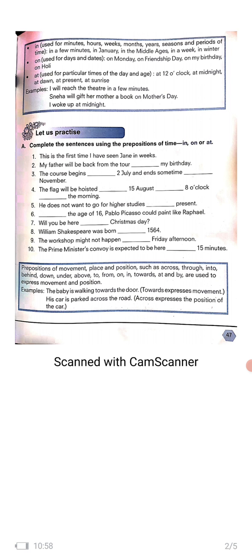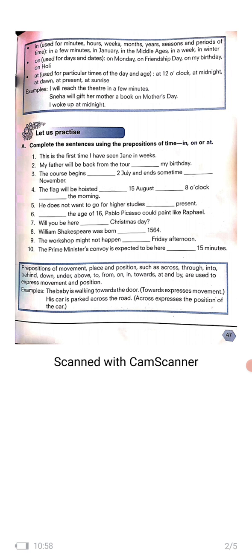Now while solving this exercise, students, you should refer to the box which is given on the upper side of this exercise. See students, we have to decide whether we should be using in, on or at depending on our sentence.